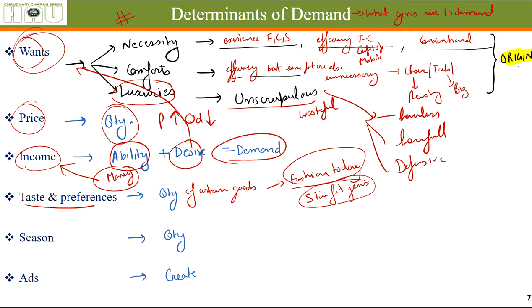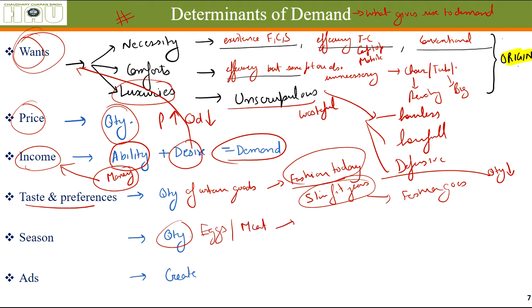The taste has developed according to these clothes. But after some time, fashion goes and the quantity demanded also goes down for these types of products. Season, as I told you in the earlier lectures: eggs and meat in winters, their quantity demanded is very high, whereas in summers their quantity demanded is very low.